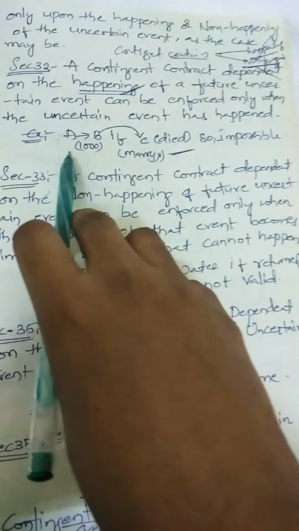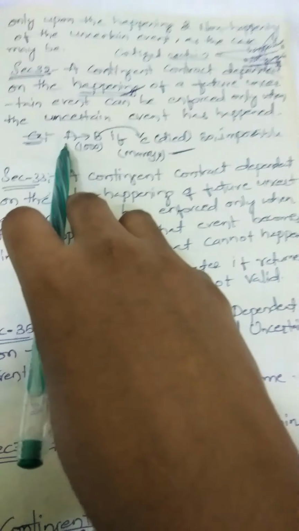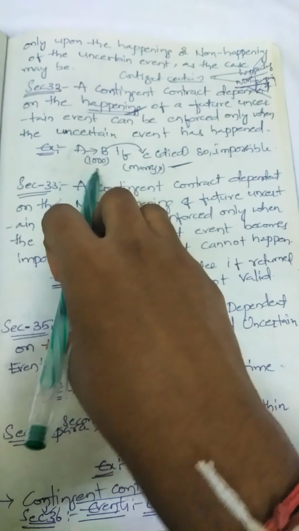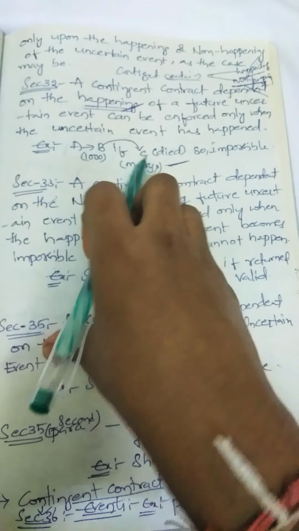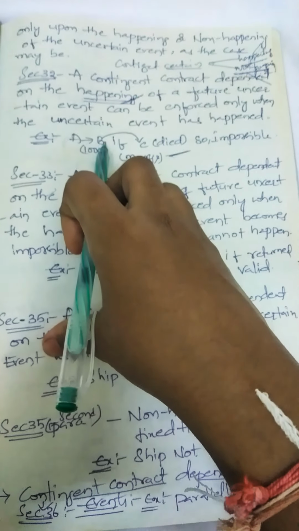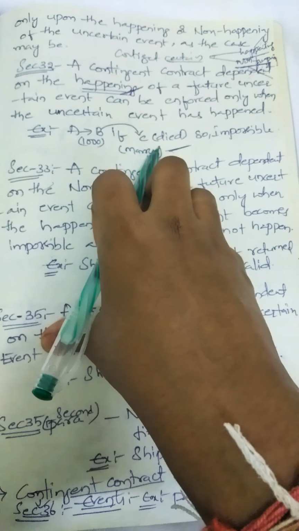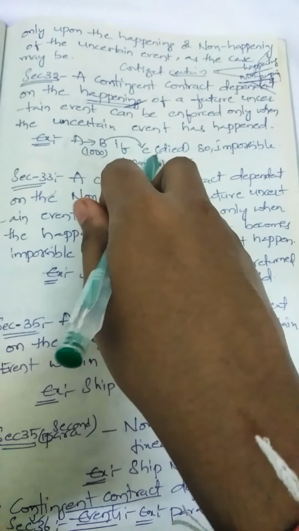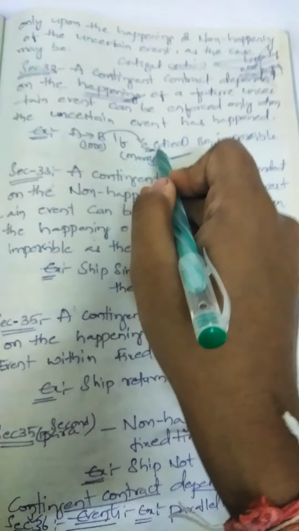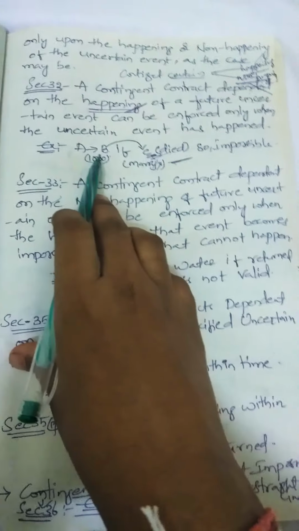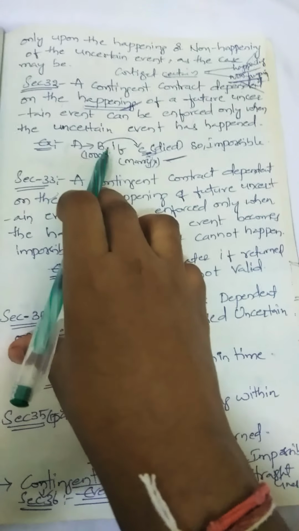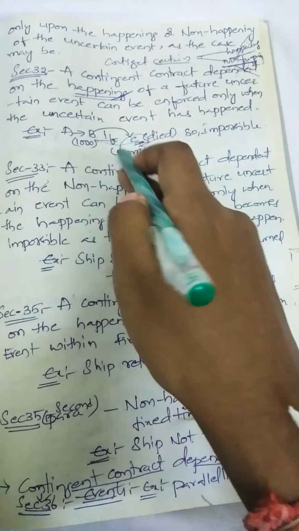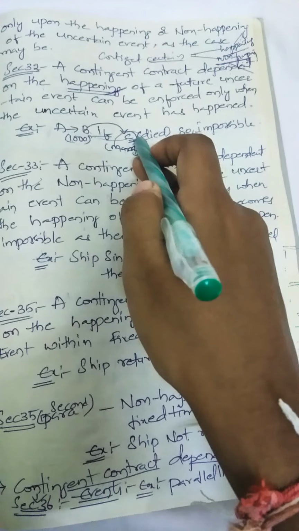For example, consider A and B are two parties who enter into a contract. A says to B that I will pay you 1,000 rupees if you marry C. But after one day C dies. The death of C happened. So B cannot marry C, right? Because he died. In a marriage there will be two parties, between the two persons the marriage will happen, but one of the persons has died here, so B cannot marry C.